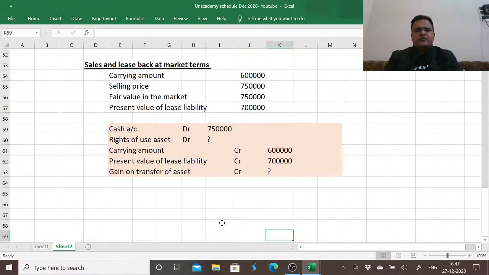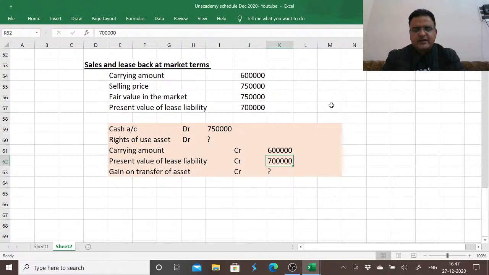Now looking at this, can you tell me that if the carrying amount of an asset is 6 lakh, the fair value of the same asset is 7,50,000 in the market. Now instead of paying 7,50,000 in today's terms for an item, we are paying only 7 lakh to lease back the asset.